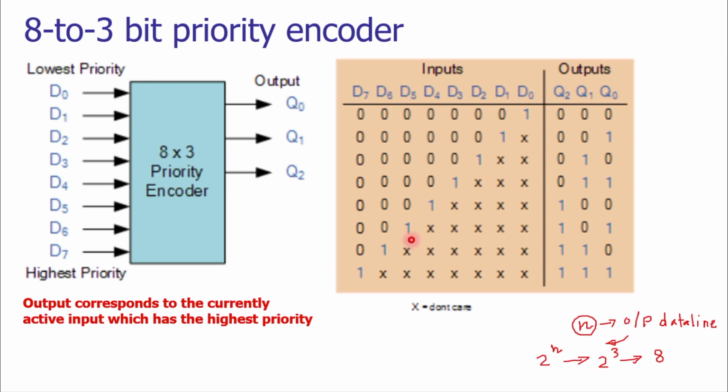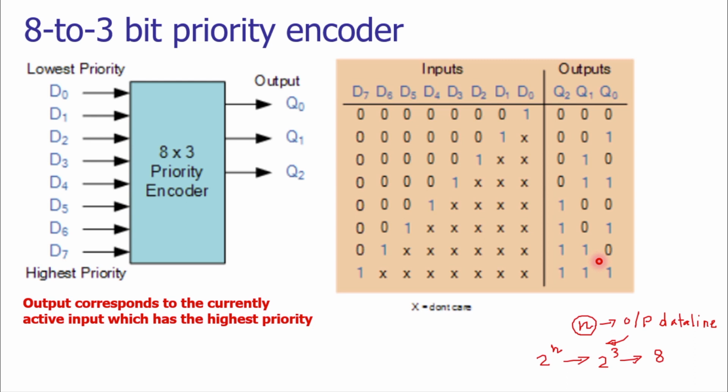For example, look at sixth row. In the sixth row, the data line D5 is having high level input. So as per our rule, D4, D3, D2, D1 and D0 will be ignored. If D6 and D7 are having 0 or the low level input, then the logic gate will generate the signal as 1 at Q2, 0 at Q1 and 1 at Q0.